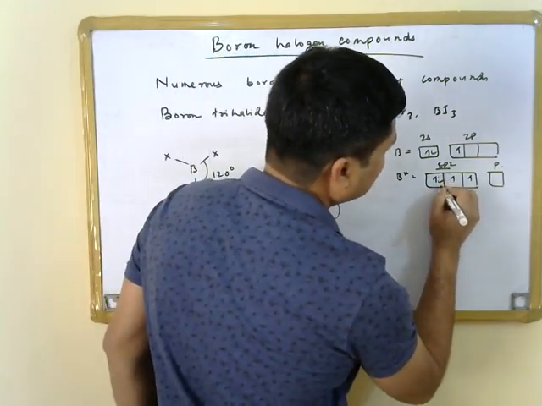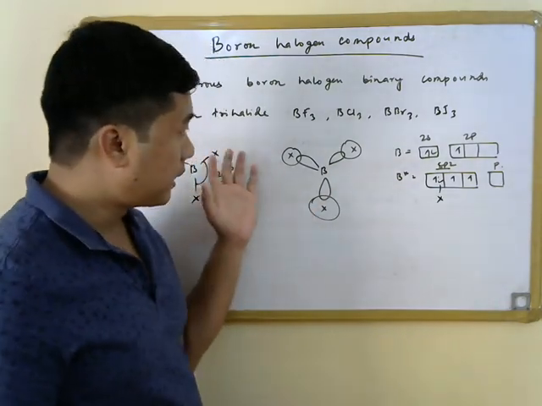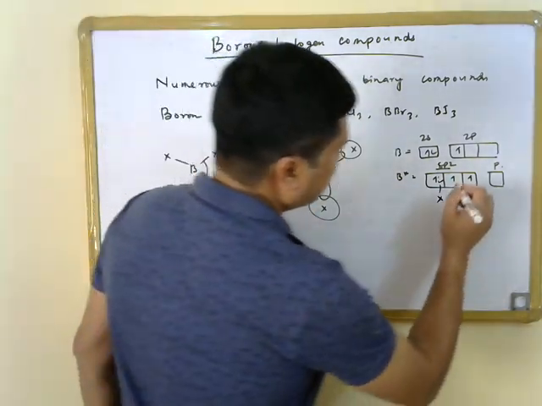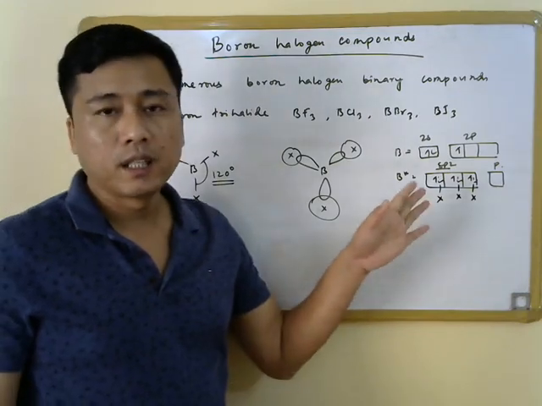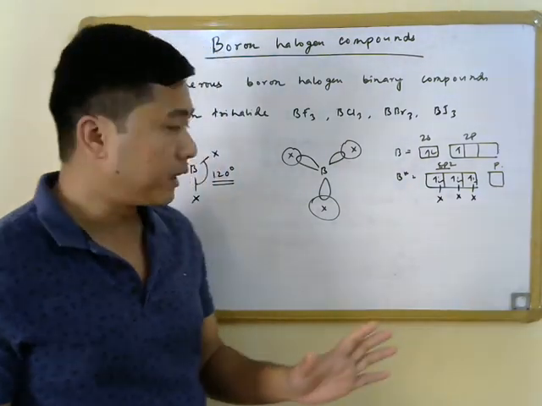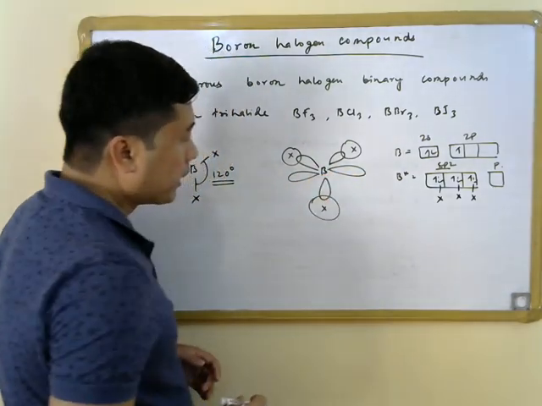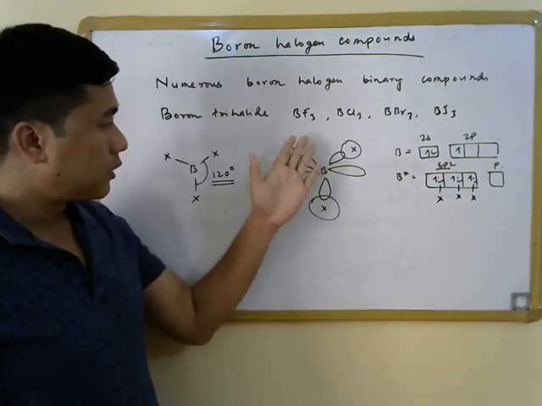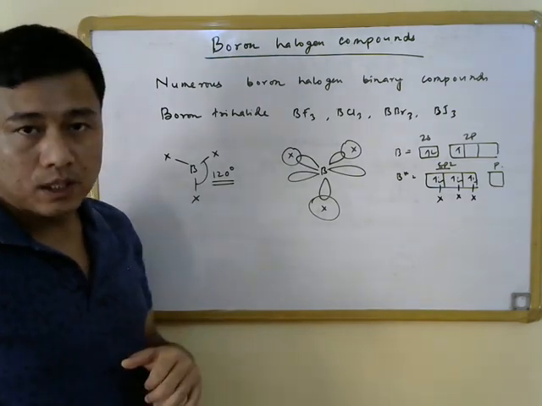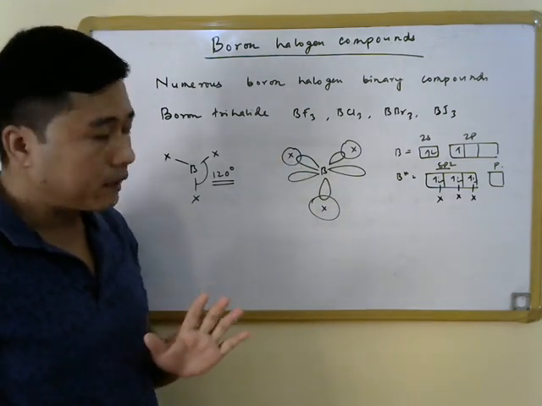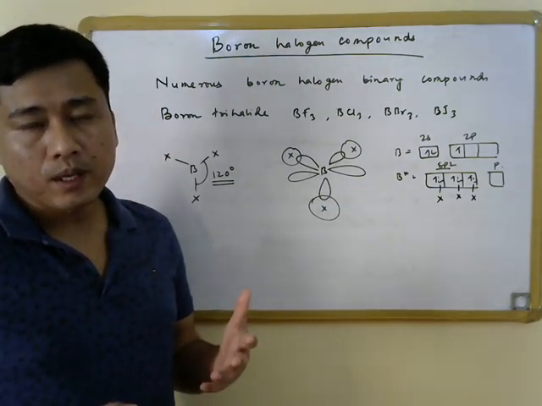Now these sp2 hybridized orbitals form sigma bonds with the unpaired electron that is present in the p orbital of the halogens, and that is how it forms three sigma bonds with the three halogen atoms, while this p orbital remains empty. And this p orbital on the boron center is actually perpendicular to the BX bond plane, the plane containing the boron atom and the halogen atoms here. And now this p orbital can participate in p pi bonding